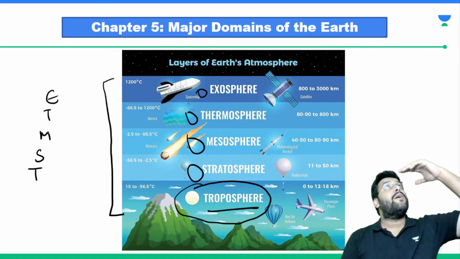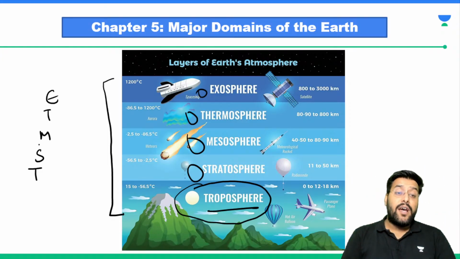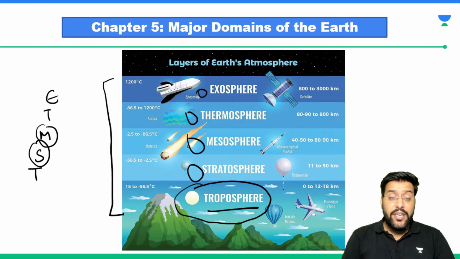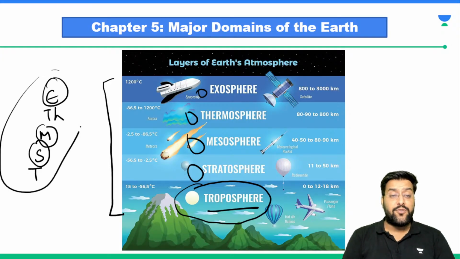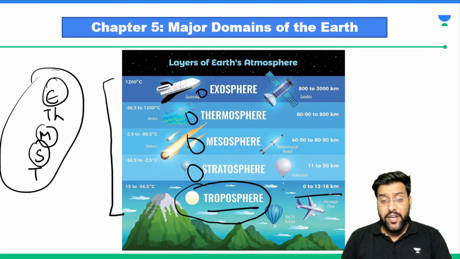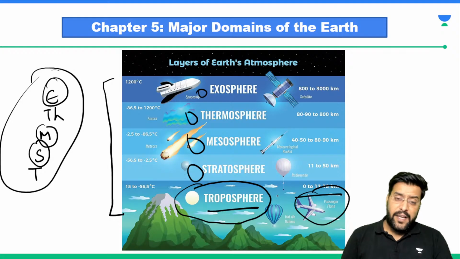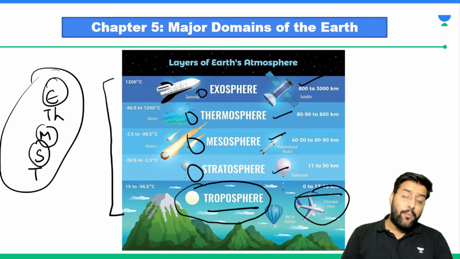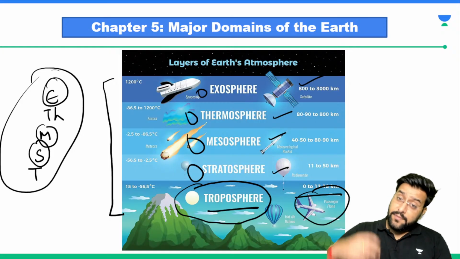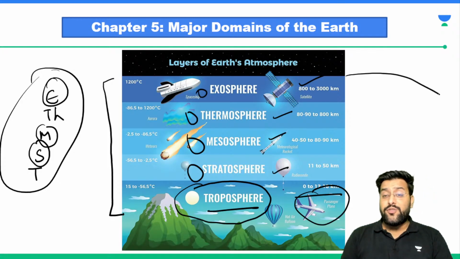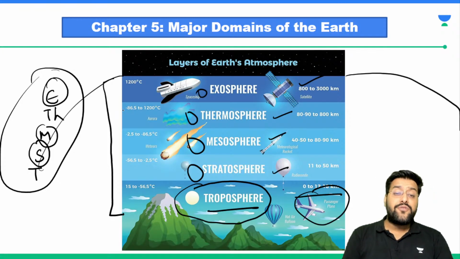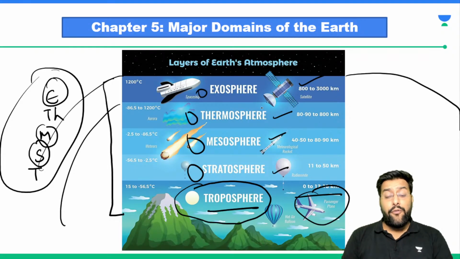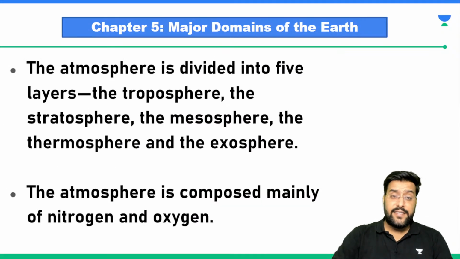So exactly above our head, what we see is troposphere. After that we have stratosphere, then we have mesosphere, thermosphere and exosphere. Can we remember this in this order? The troposphere is the area where our passenger flights take place, hot air balloons are there. Then we have stratosphere, mesosphere, thermosphere, and the topmost layer is called exosphere. And beyond that exosphere, the atmospheric extent of our Earth ends.